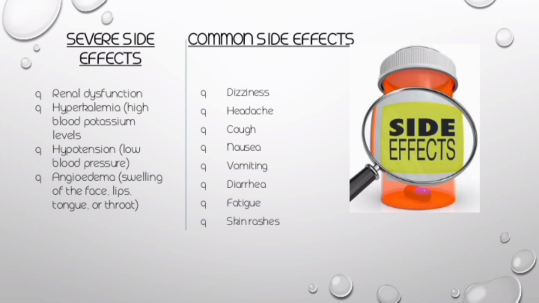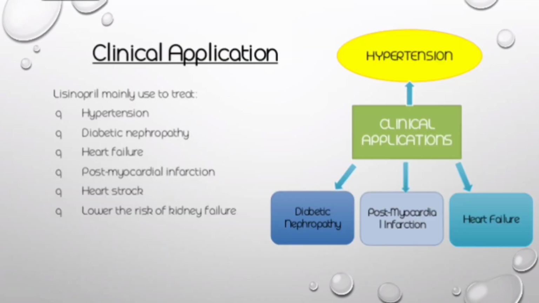We have some common side effects also, which include dizziness, headache, cough, nausea, vomiting, diarrhea, fatigue and skin rashes. So if any of these symptoms are observed with lisinopril, the drug should be stopped immediately if these symptoms become more troublesome to the patient. Now, if you talk about the clinical application, as my fellow already discussed, lisinopril is mainly used to treat hypertension, diabetic neuropathy, heart failure, and post-myocardial infarction.